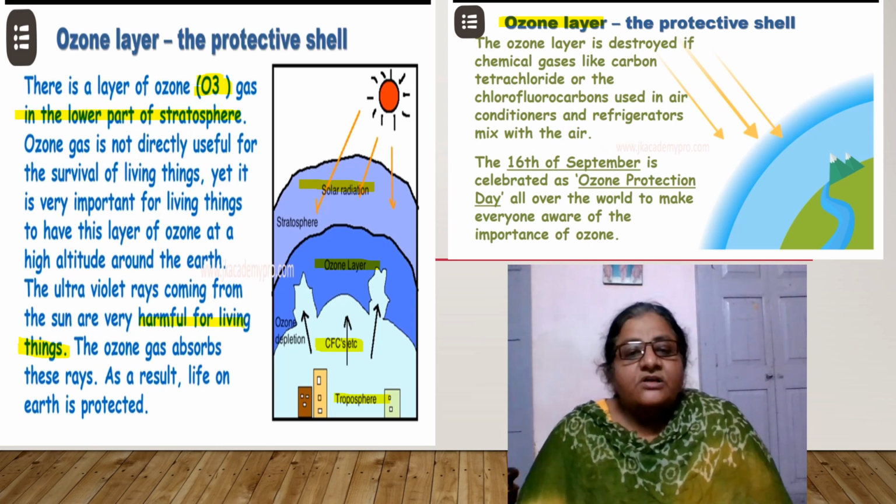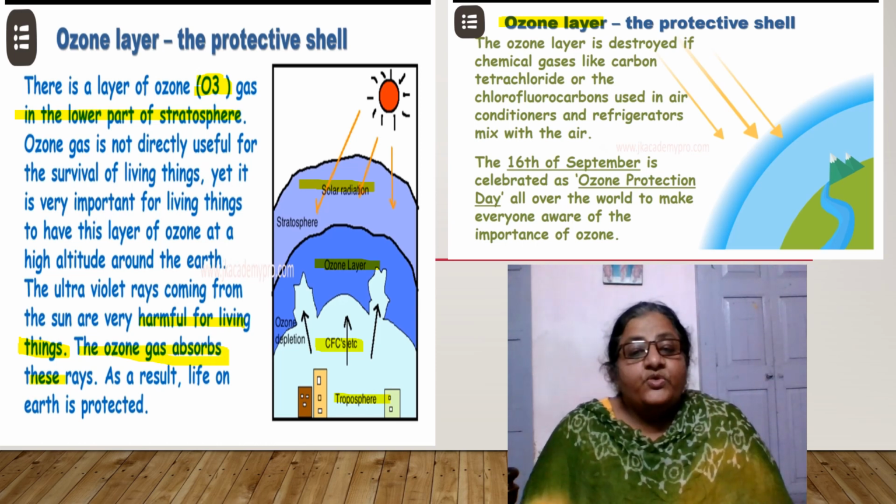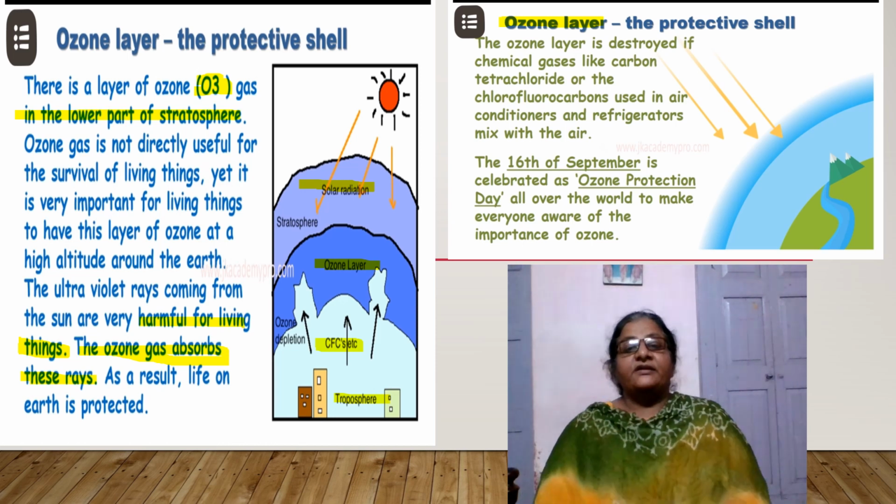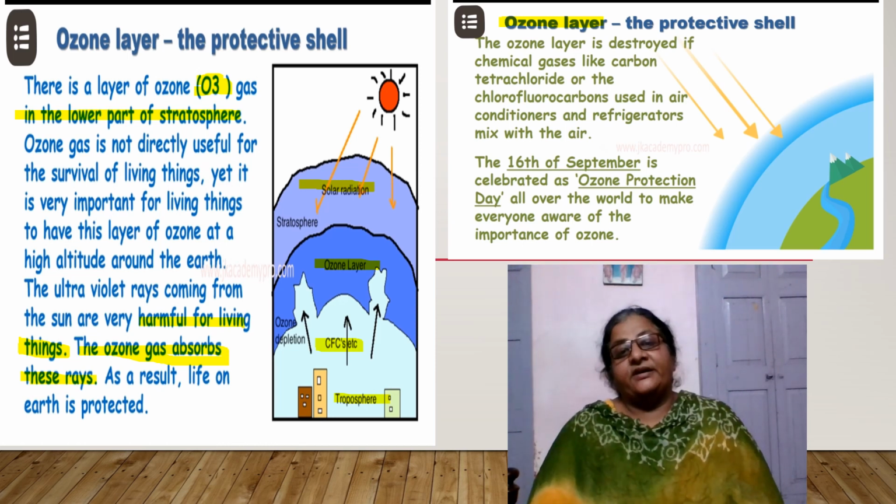Understood? These UV rays of sunlight are responsible for raising the temperature on the earth. They are responsible for certain types of cancer in living things. So, as they are harmful, we are very lucky because the ozone layer protects us.